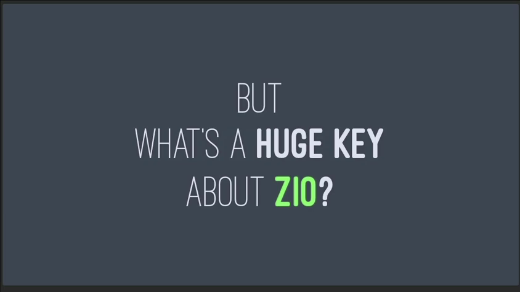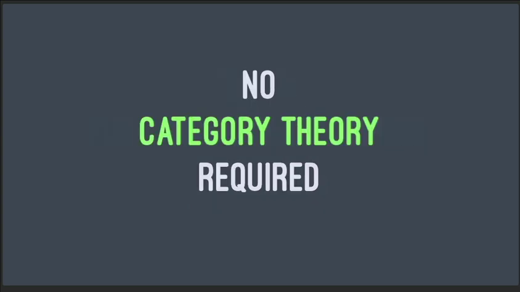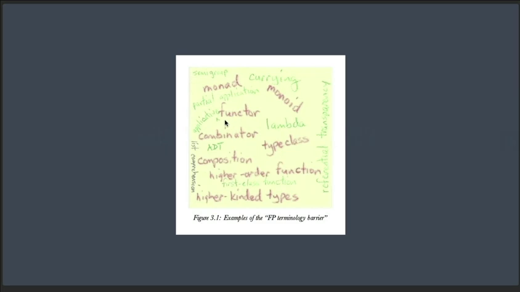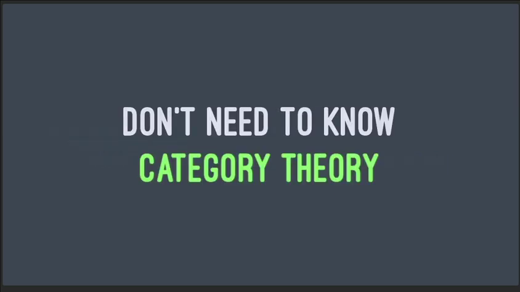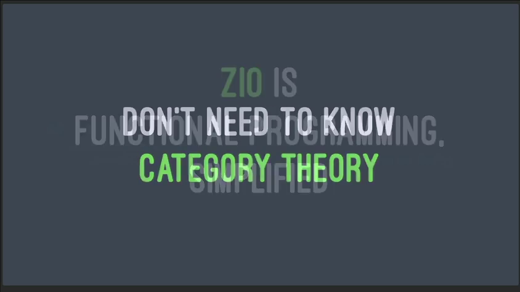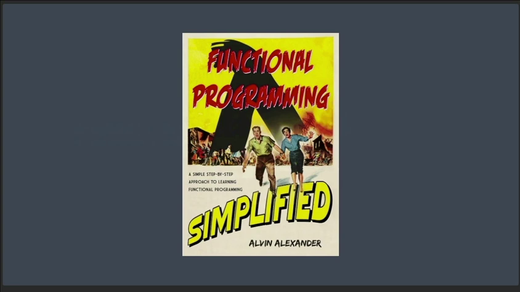That's all great, but what's a huge difference about ZIO? The way I like to explain it is that ZIO is functional programming simplified. If you noticed in all of our code, there was no category theory. And that's crazy, right? Because when people talk about functional programming, they're always using terms like monad and monoid, functor and semigroup and so on. But the worst thing I showed in any code is that we have this ZIO type that we have to work with. And again, we can simplify that in many situations. So you don't need to learn category theory to use ZIO. You can learn it if you want to, but you don't need to. And that's why I say ZIO is functional programming simplified. And I'd like to think I know a little bit about this topic because I just happened to write a book with the same name.